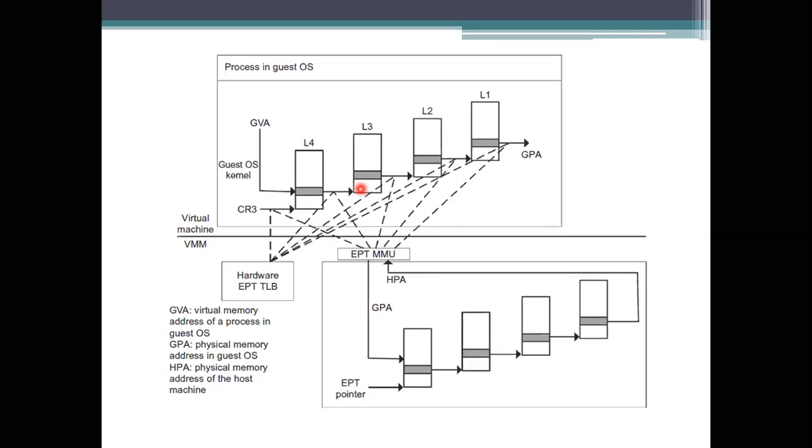If we are using 10 latches here, then the EPT is looked up 5 times, so 10 into 5, that is 50 accesses have to be performed. So for each and every translation, it is taking that many accesses, which means the performance of your system will degrade.